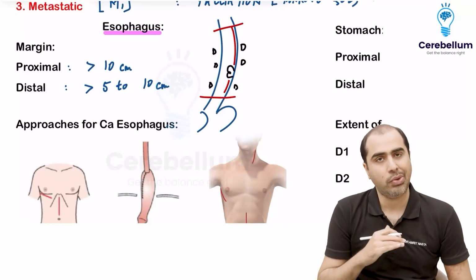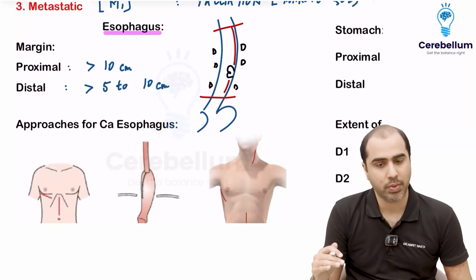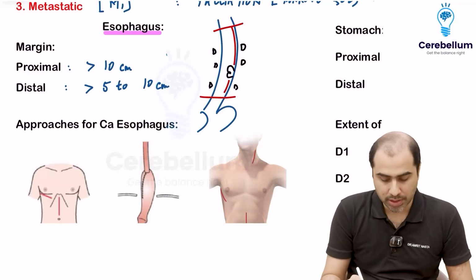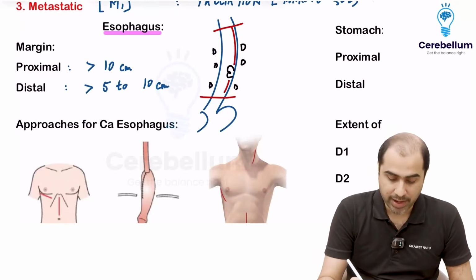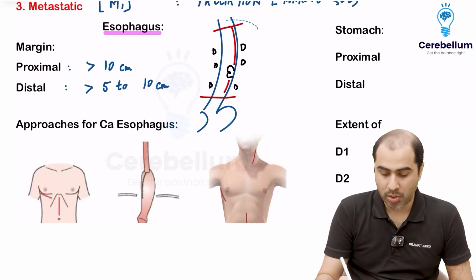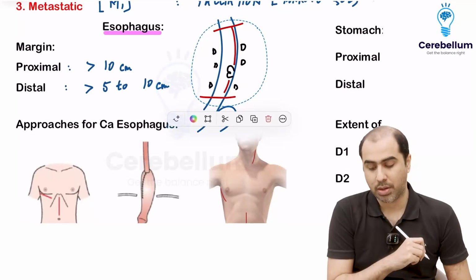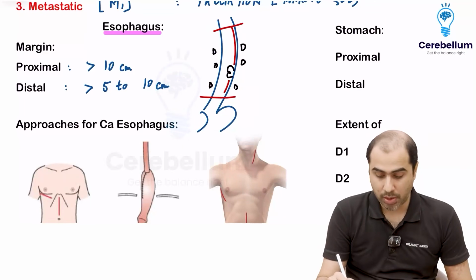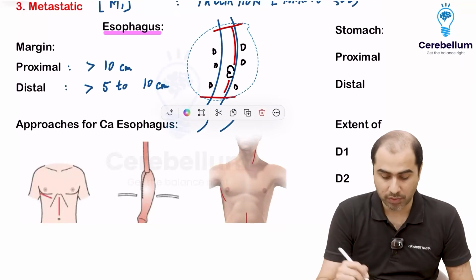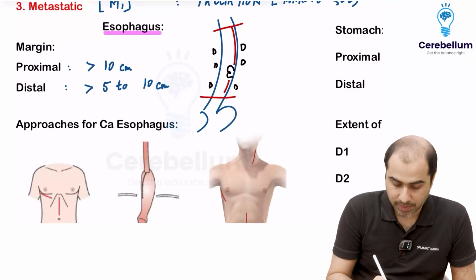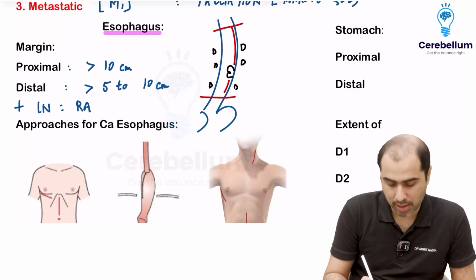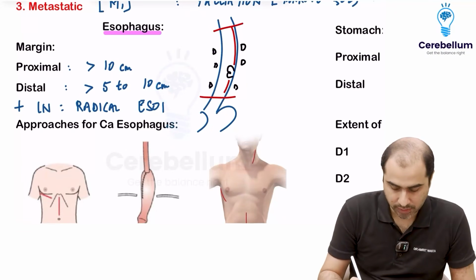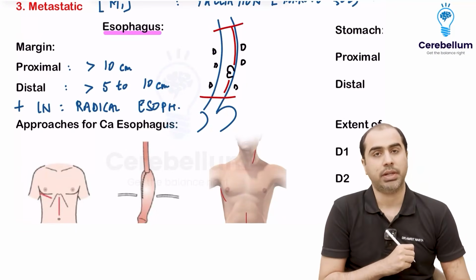If the tumor is in the middle esophagus, you will take 10 centimeters. If it's near the stomach, you go till the stomach. That is 5 centimeters. Okay. So here there are 2 numbers. Proximal is more important, that is 10 centimeters proximally, 5 to 10 centimeters distally. You will do a resection like this with the lymph nodes. That will be called a radical resection of the esophagus. So you remove this along with the lymph nodes. This is called radical esophagectomy. That is the surgery for CA esophagus, radical esophagectomy.